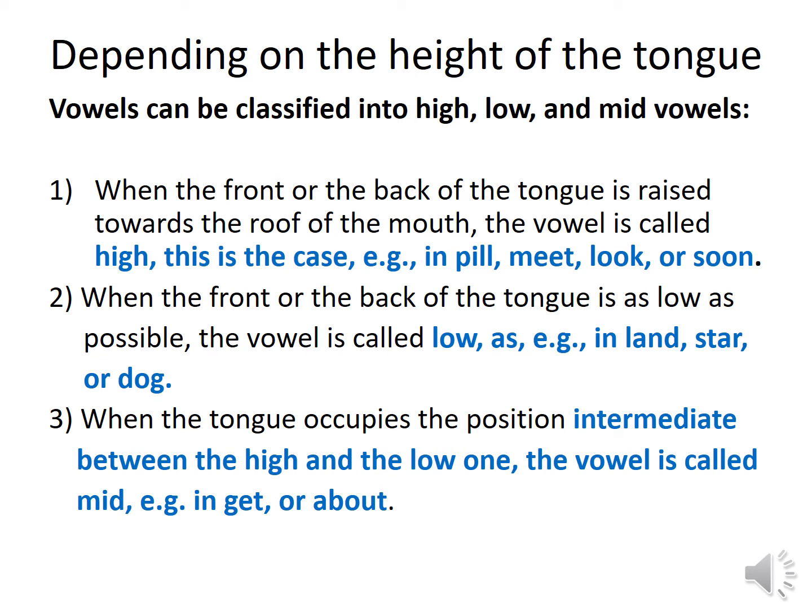Number 3, when the tongue occupies the position intermediate, between the low and high position, we can say the vowel is called mid vowel, like in get, about. The middle of the tongue is involved. It's called intermediate position or middle position, or mid vowel sounds.